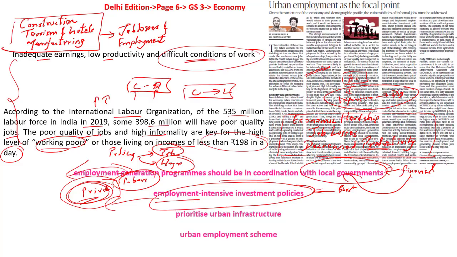The third element is about prioritizing urban infrastructure. What we currently have is something called the capital intensive approach. So what is this capital intensive approach? Let's say, for example, we have a huge number of machines that are employed, and it is these machines that are replacing humans. This is fair enough because humans will not be able to do so much work, but the author suggests an alternative strategy where the capital intensive approach, at least temporarily, should be replaced by a labor intensive approach. Why? Because we have a current scenario where a large number of jobs are being stripped off.